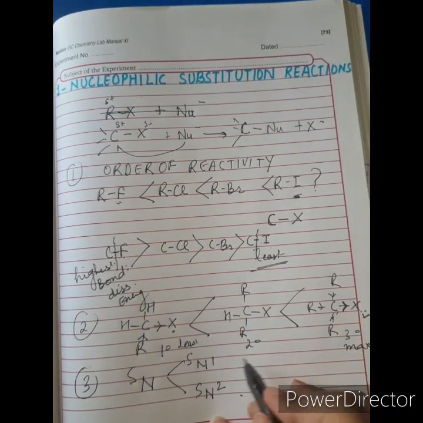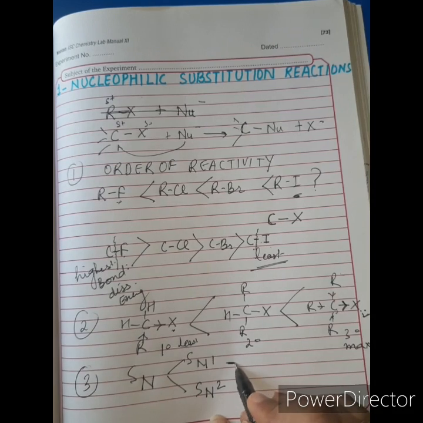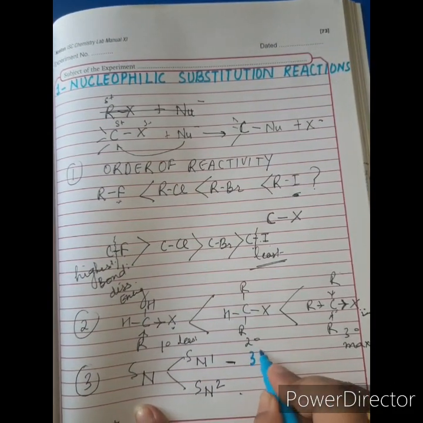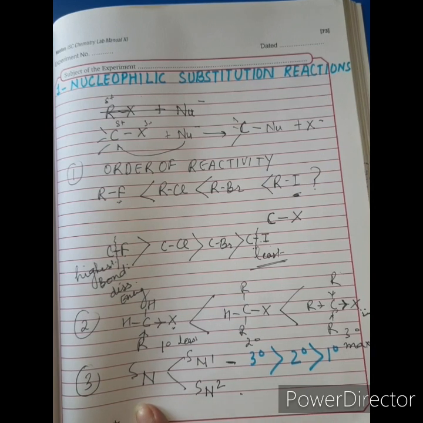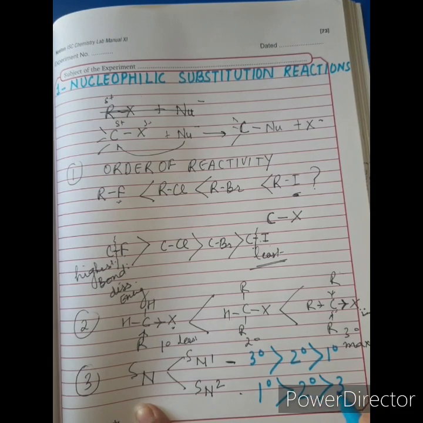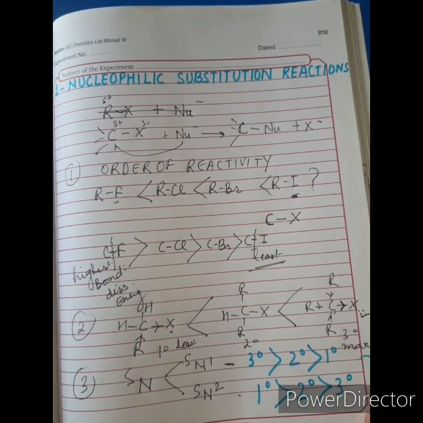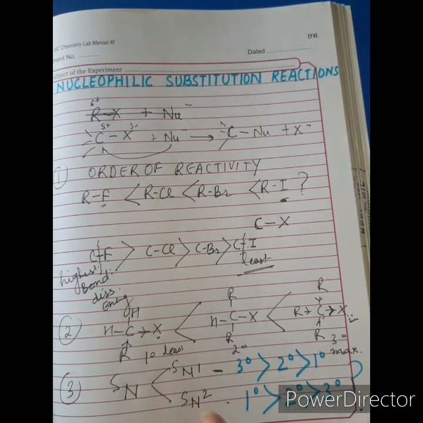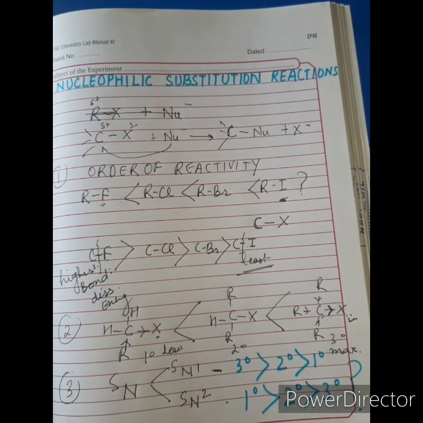And for SN1, the order of the reactivity is 3 degree, then 2 degree and then 1 degree. And for SN2, the order of the reactivity is 1 degree, 2 degree and 3 degree. Question comes, why? Now let's take a short revision of these substitution nucleophilic reactions.